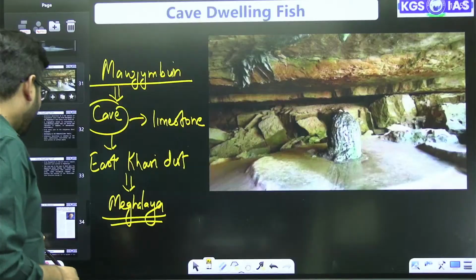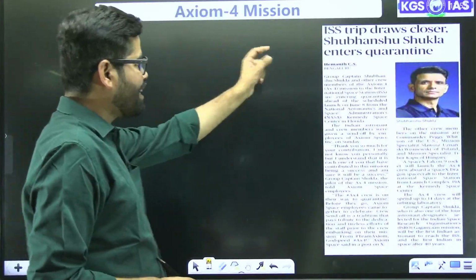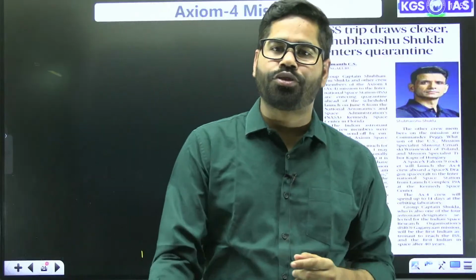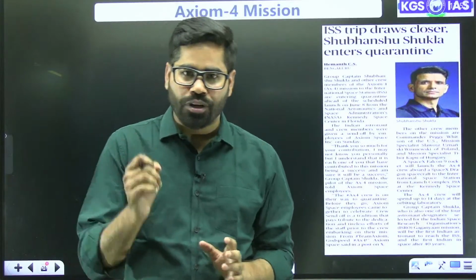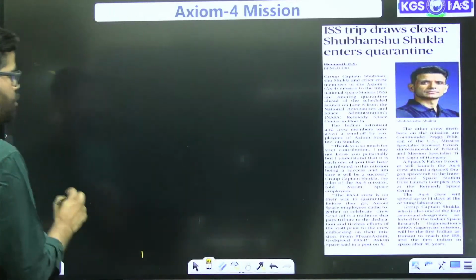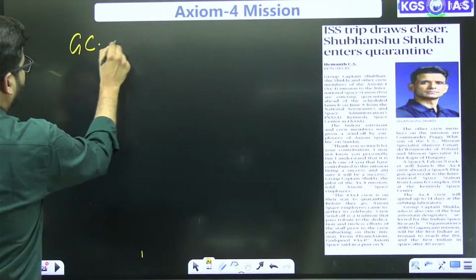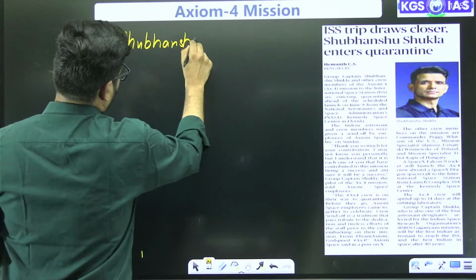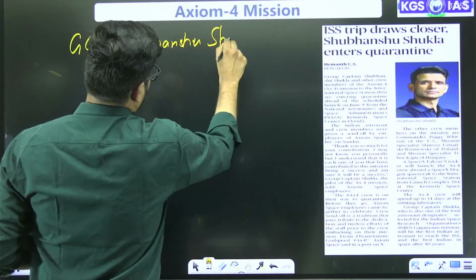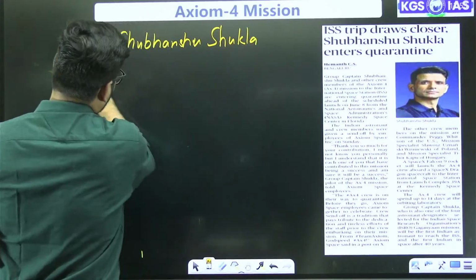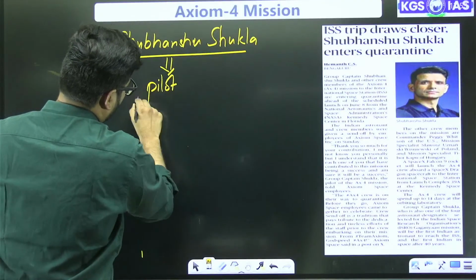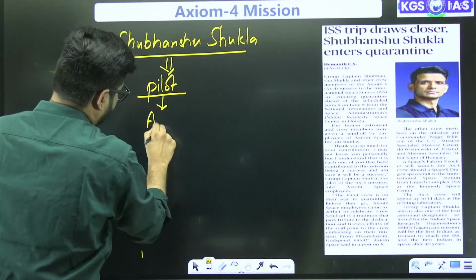Now, the next topic is the International Space Station. There is going to be a trip called the Axiom 4 mission. Axiom 4 is taking Group Captain Shubhanshu Shukla as a pilot.